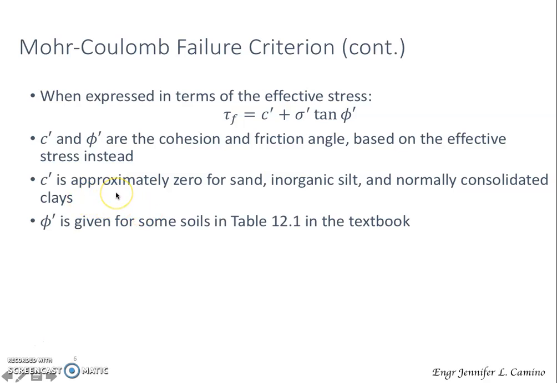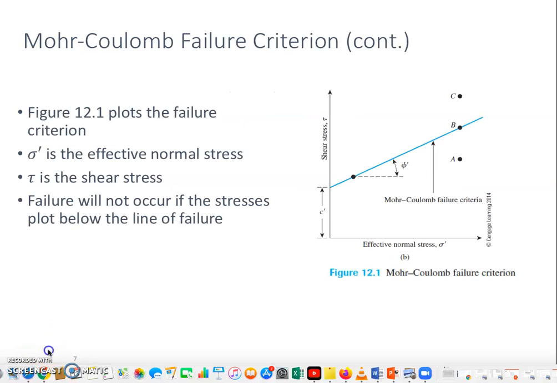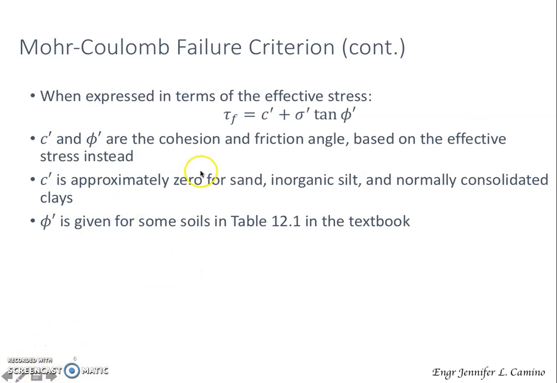Of course, C prime is approximately 0 for sand, inorganic silt, and normally consolidated clays. And phi prime is given for some soils. You can refer to table 12.1 in our textbook. We have to take note that C prime is 0 for normally consolidated clay, while for over consolidated clay, the value for C prime is greater than 0. And of course, for phi prime, as mentioned, just refer to table 12.1 in our textbook.